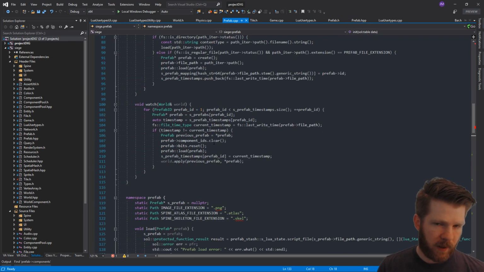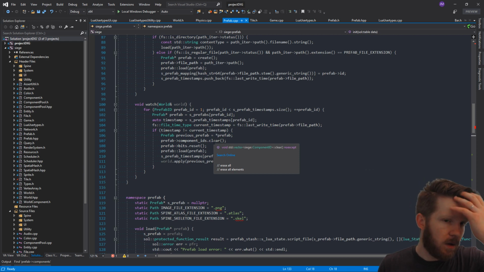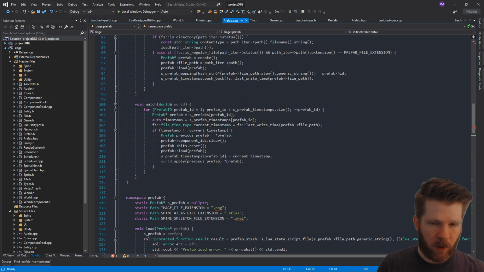The idea is that we run through all of our prefab files, we execute them in Lua, and they end up calling back into our C++ that fills in our components, and then we add that prefab to our prefab stash once it finishes loading.